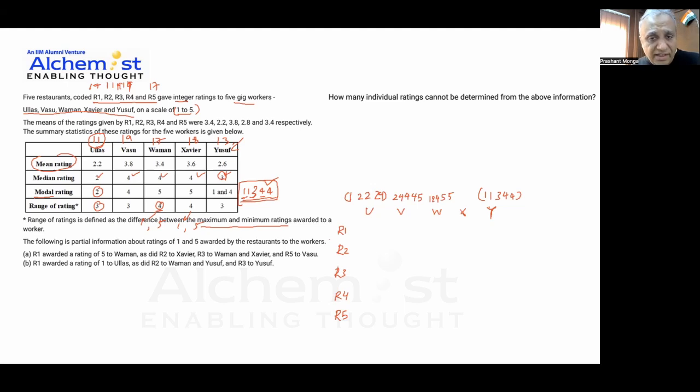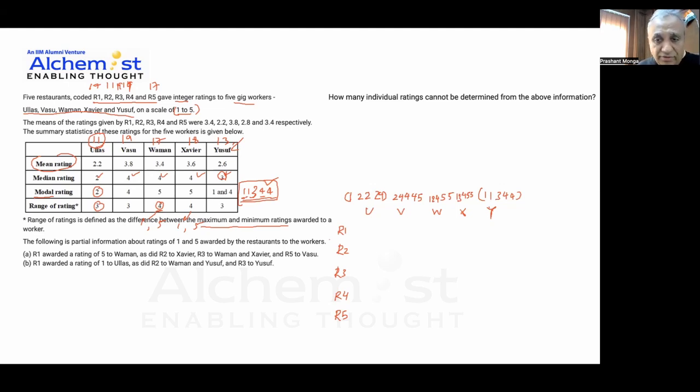Let's look at Xavier's rating. It is 18. Again 1 and 5. The median rating is given as 4, so I write a 4 here. I've written it slightly congested, maybe I could have spread it, but that's how I've written it now. The mode is 5, which means at least 2 5s are there. I already have a 1, and this is adding up to 15 again, and I need to make 18. So this is 1, 3, 4, 5, 5. Oh, very good. So I know everything that these people have got. All right, now let's look at the rest of the data. Once validated, I've got all of this information out here. Let's look at this.